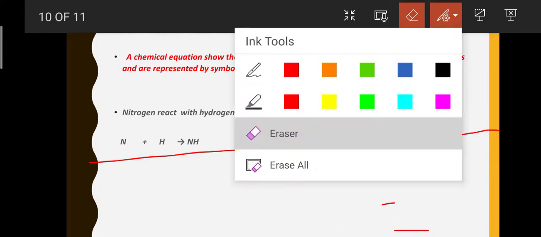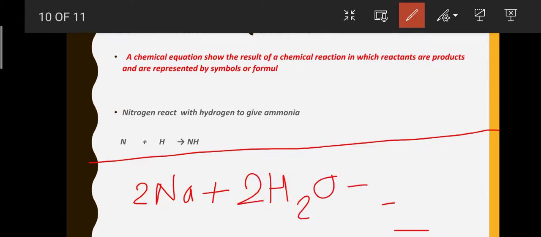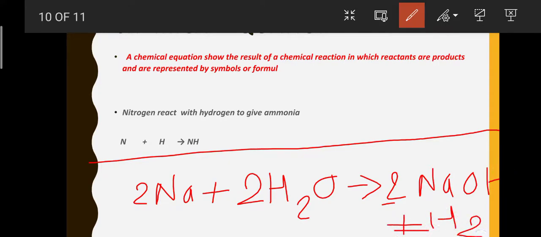Again let's write them separately: 2 Na plus 2 H2O gives 2 NaOH plus a hydrogen molecule, H2.